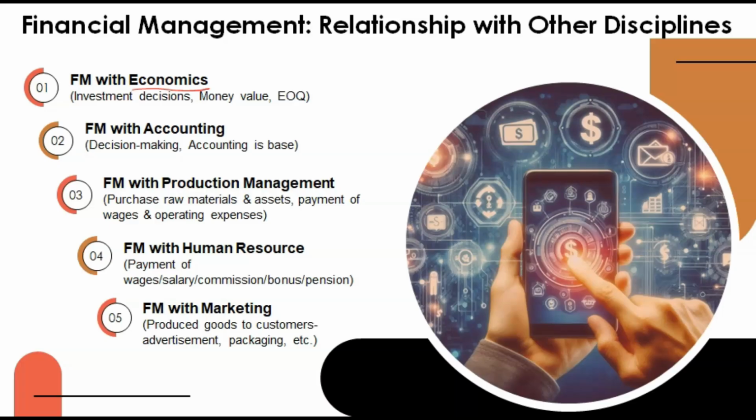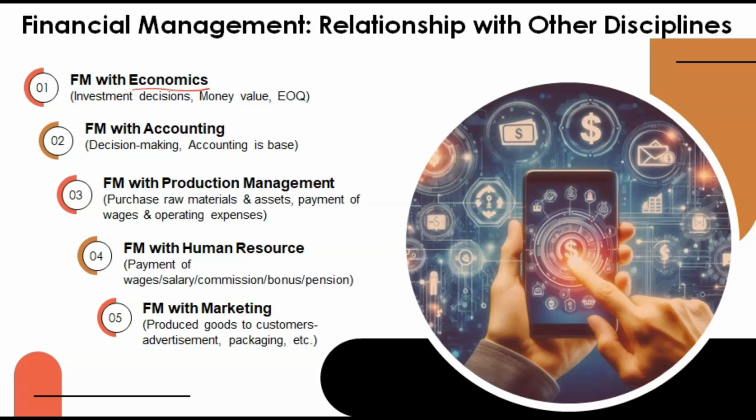So for that purpose it is important, and that's why it is linked to economics. Other than these, there can be various other uses of FM, various other relationships of FM with economics. You may have studied the concepts of economics also, so you know where the money comes in.